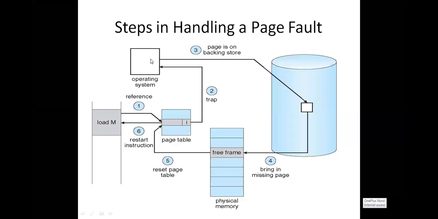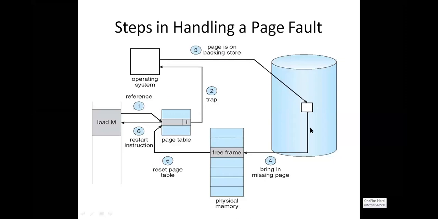Then immediately what will the operating system do? If the page is not available in the main memory, where will it be? It will be in the secondary memory, the backing store. So the page is in the backing store. Third step: that means it is not available in the main memory, that means it is in the secondary memory. Okay.